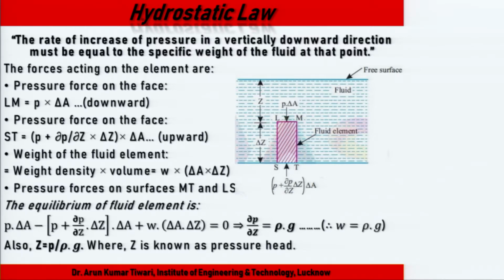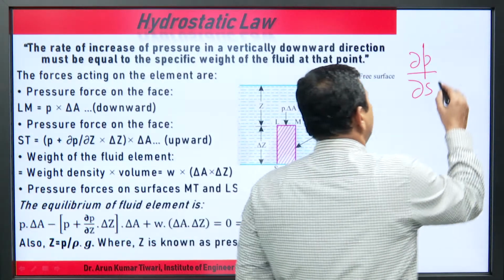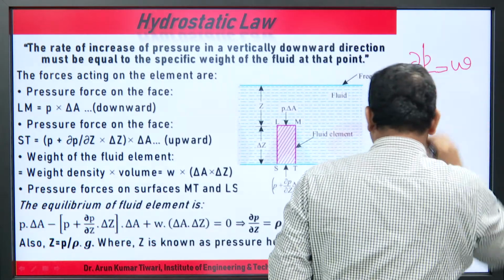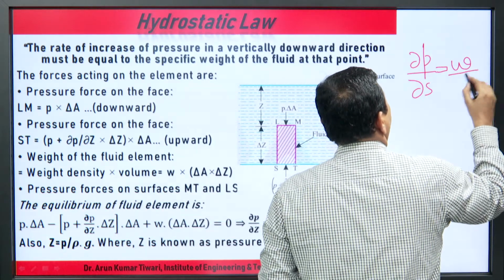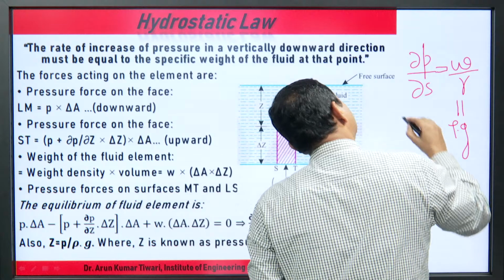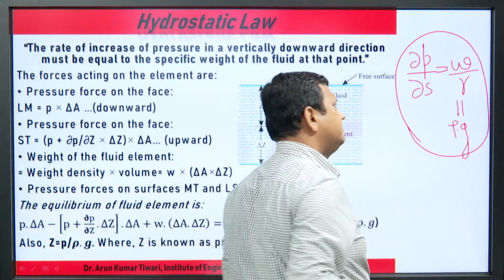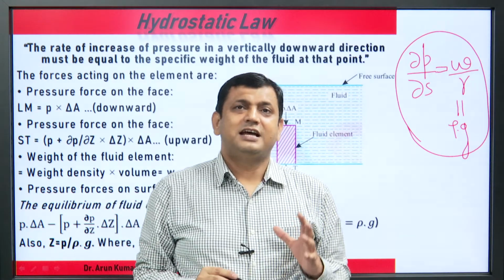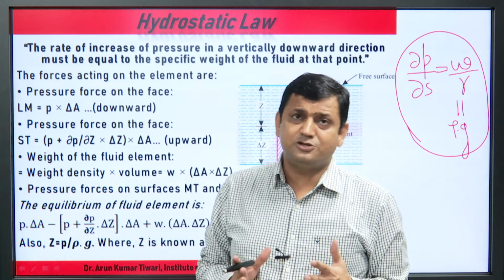The rate of increase of the pressure, del P upon del Z, vertically downward, must be equal to the specific weight W. So, what is the specific weight? W or gamma, and it is equal to rho into g. This equation is known as the hydrostatic law.